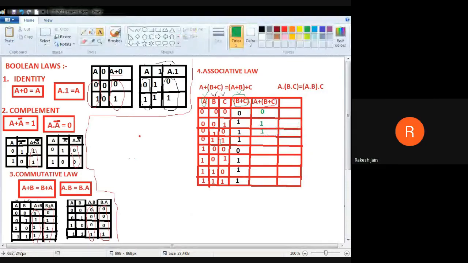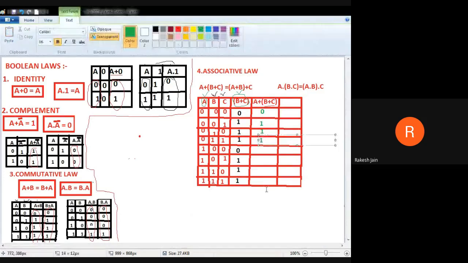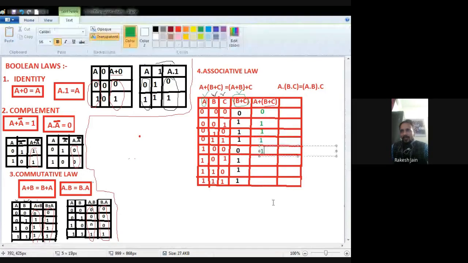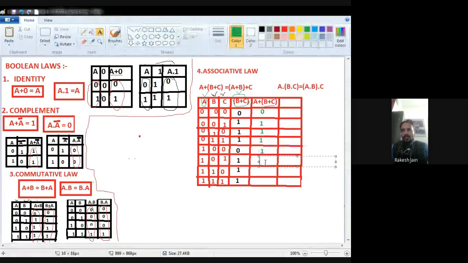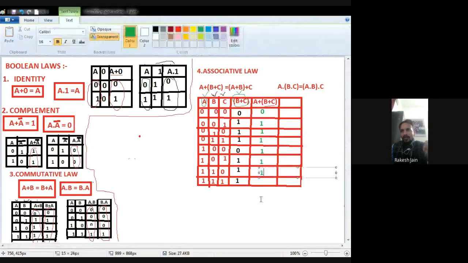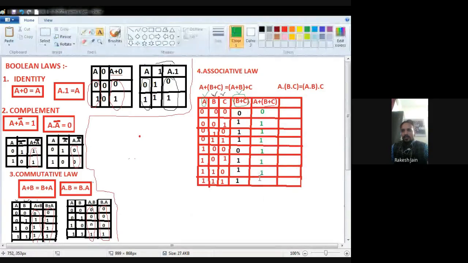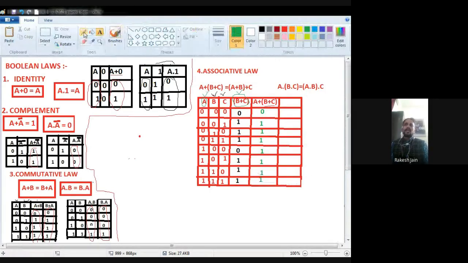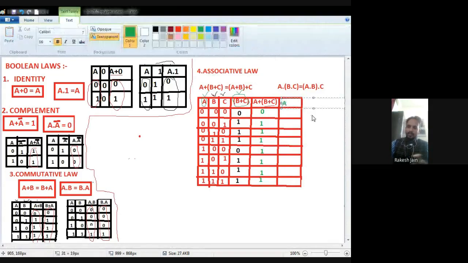Now what do we require at the LHS side? At the LHS side I require A plus B plus C. So what will be the LHS? Just use B plus C. Where is the B plus C? B plus C is this one, and where is the A? A is this one. So just focus on A and B plus C only, don't consider these B and C, only see A and B plus C and just put plus. So just use the OR operation.